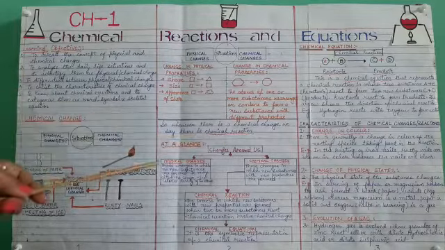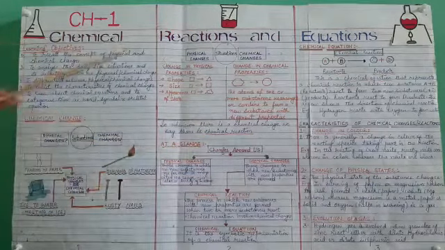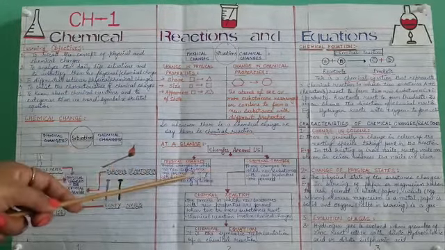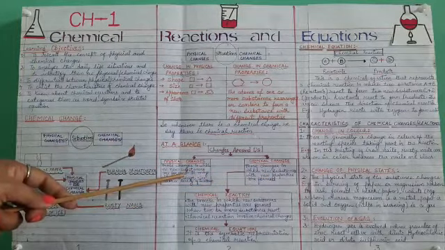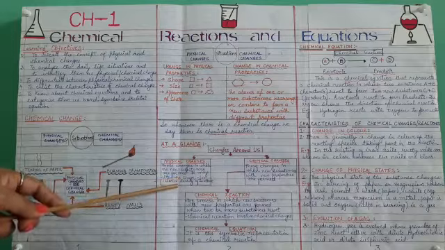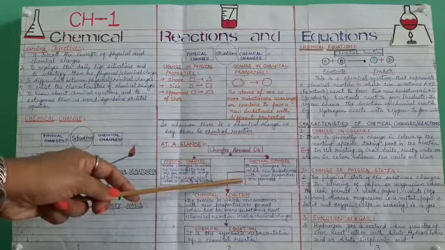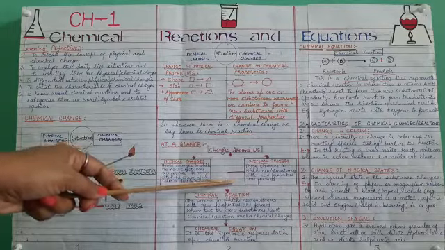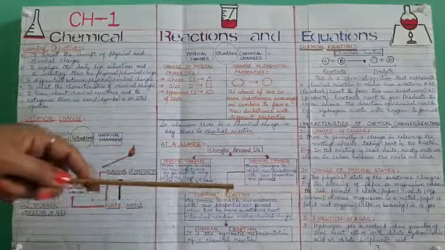So at a glance, I would explain the topics I have taught you about physical and chemical changes: the changes around us are of two types, physical changes and chemical changes. As you have seen, in physical changes no new substance is formed, and it may only change the shape, size, color or density of a substance. Whereas in chemical changes, a new substance is formed with new properties. So when chemical changes happen, it means a chemical reaction has taken place.